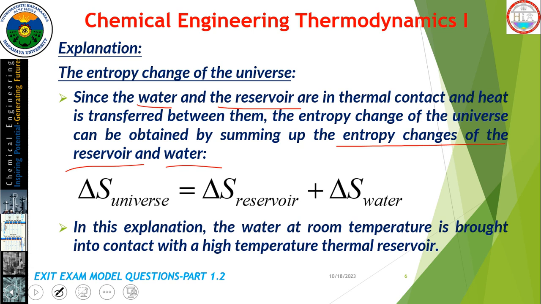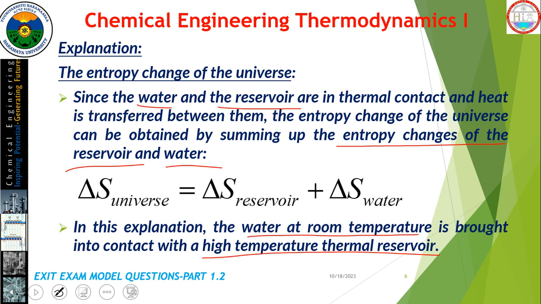In this question, the water at room temperature is brought into contact with a high temperature thermal reservoir, which means the heat is directly transferred from the reservoir to the water because the temperature of the reservoir is high, it's a hot temperature.